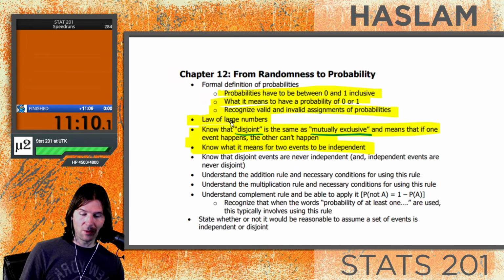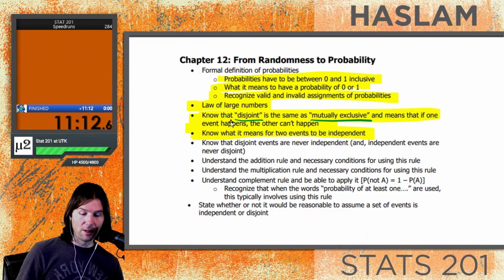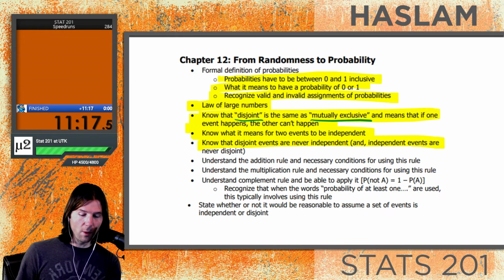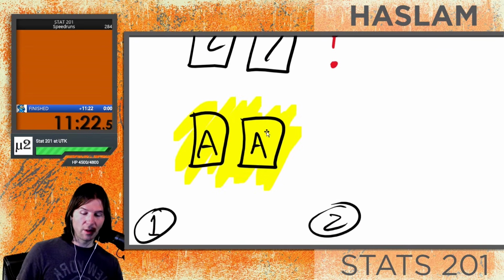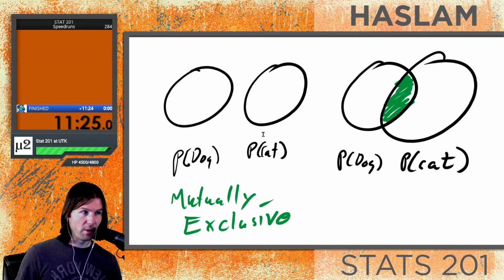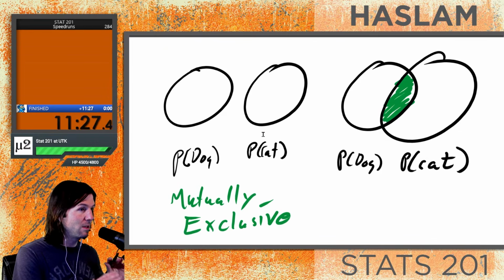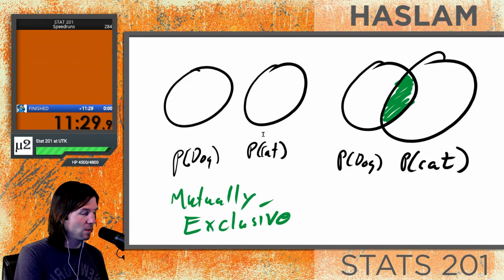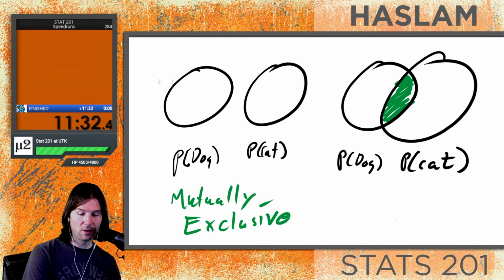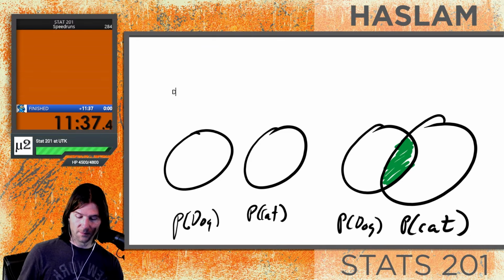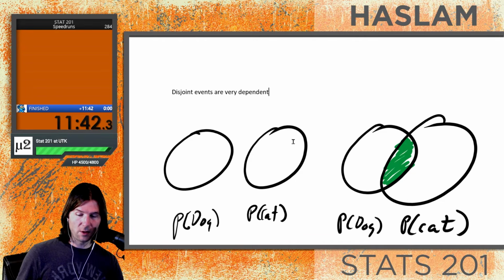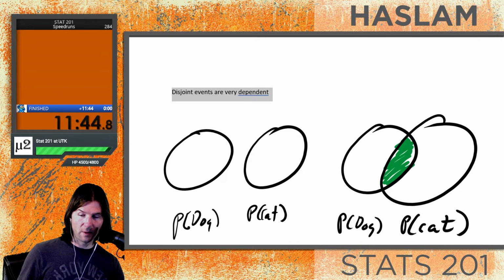So next we have the concept to know that disjoint events are never independent and independent events are never disjoint. Well, what does this mean? Well, let's go back to our disjoint example. So when we have disjoint events right here, like the cat-dog example, what does it mean that these disjoint events are not independent? Well, it means that these are dependent. So write this down here. Let's write it down above it. Is that disjoint events are very dependent. This is a great note to have, that disjoint events are very, very dependent.